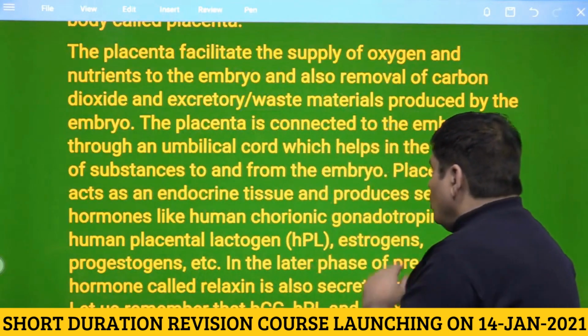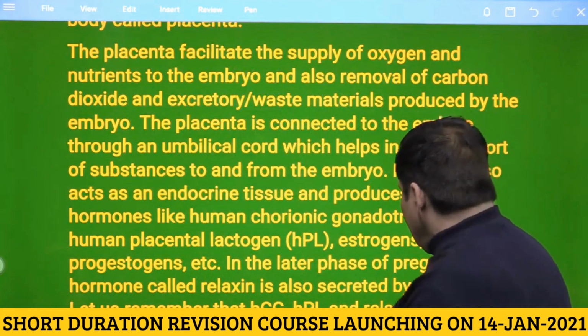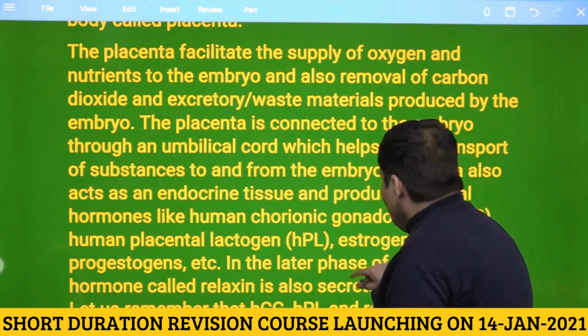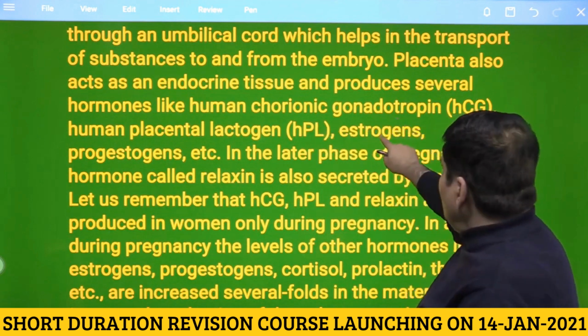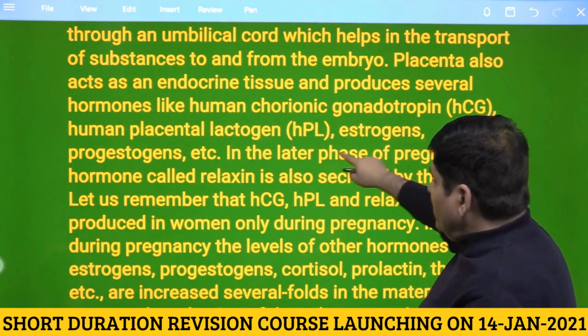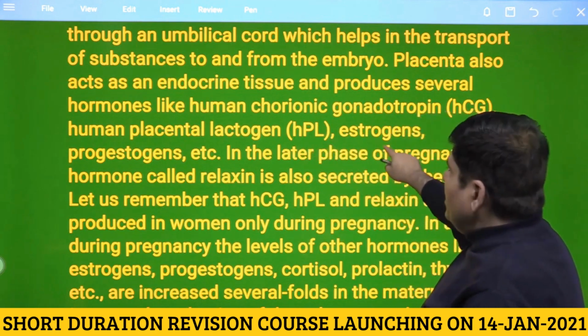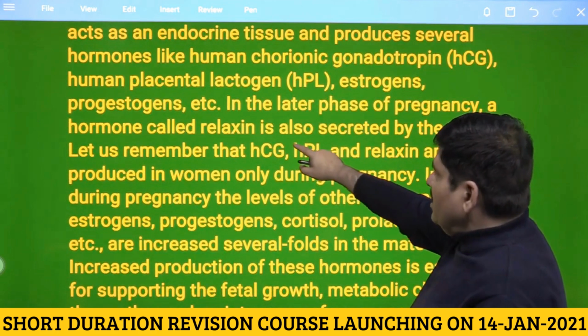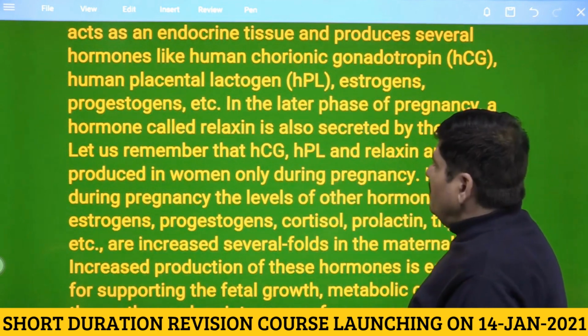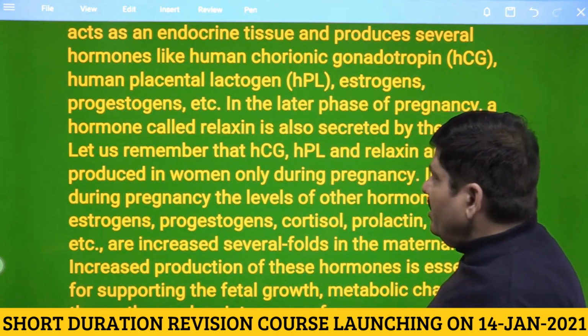metabolism. So what your NCERT is saying is that the placenta itself produces human chorionic gonadotropin. We know what is the function of human chorionic gonadotropin, HPL, estrogens and progesterones. And in the last phase of the pregnancy, there is relaxin. I will be just now telling you what exactly it is.